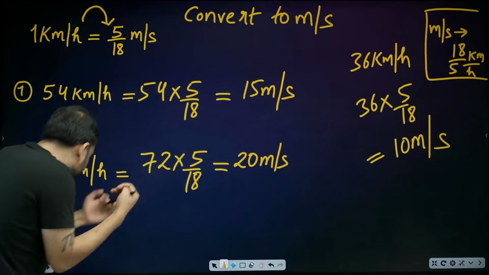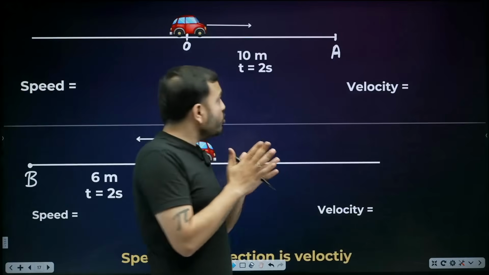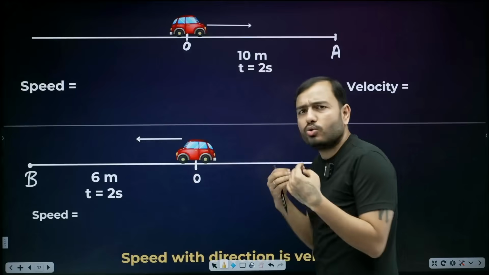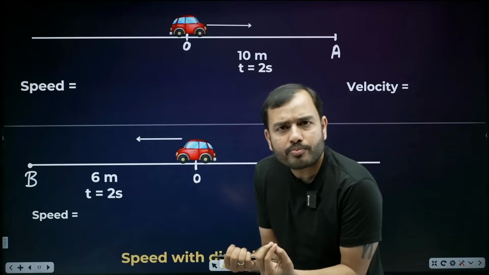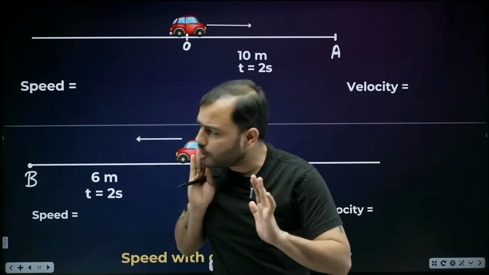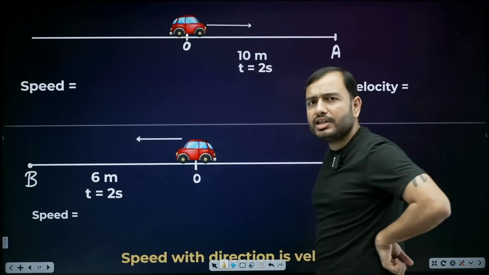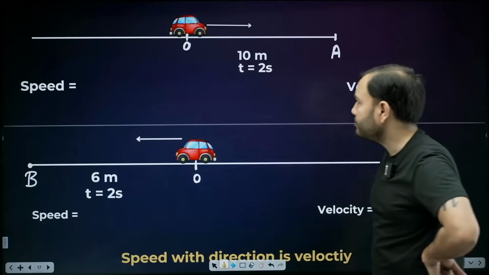So speed is distance upon time. Velocity is displacement upon time. Let's do two questions and understand whether these two things are different or the same. You understood distance and displacement, right? Distance, actual path. Displacement, shortest path. Let's understand more deeply what is the difference between speed and velocity.